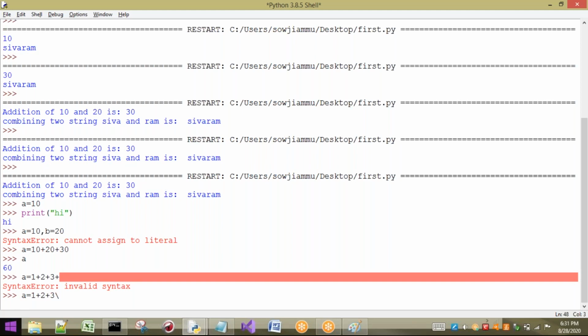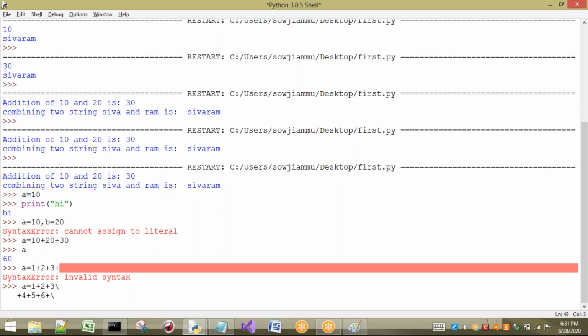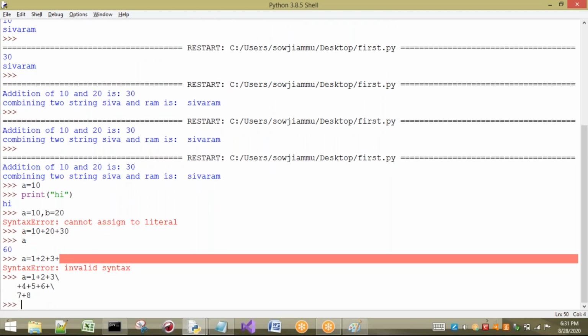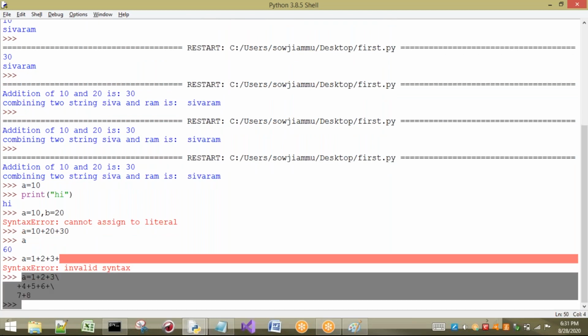Now what I have to do here? I can write plus 4, for example, plus 5. I can also take n number of statements here, no problem. Plus 6, plus, again, if I want to go to the next line, I can use the backslash. 7 plus 8. If I want to complete this statement, just press enter. So the entire multiple lines are going to be executed.